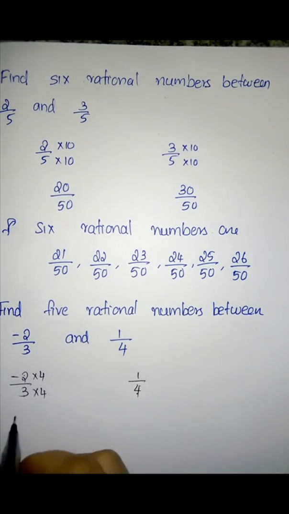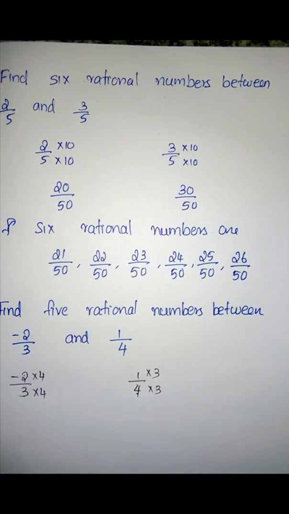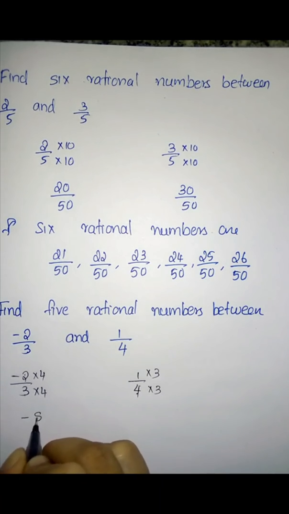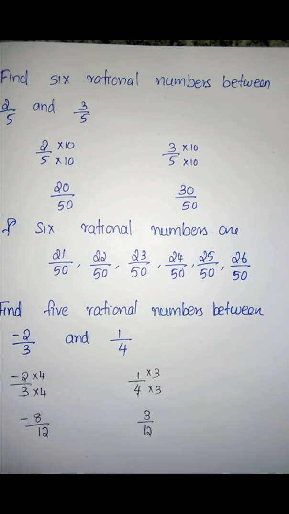Here, what you have to do? You have to multiply both the denominator and numerator by 3. So it becomes -8 by 12 and 3 by 12. So you can easily find the numbers between these two numbers.